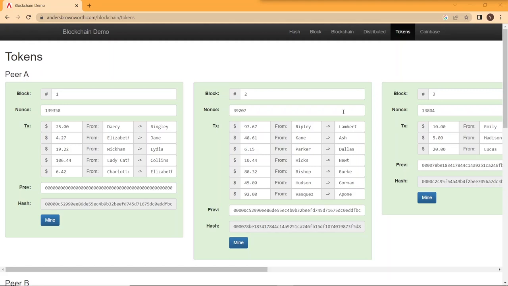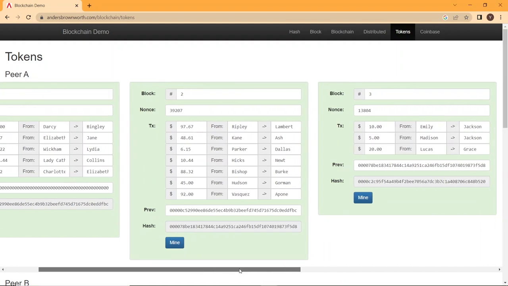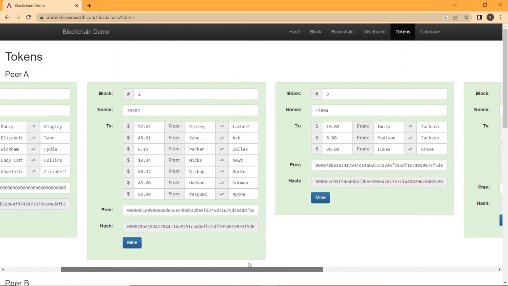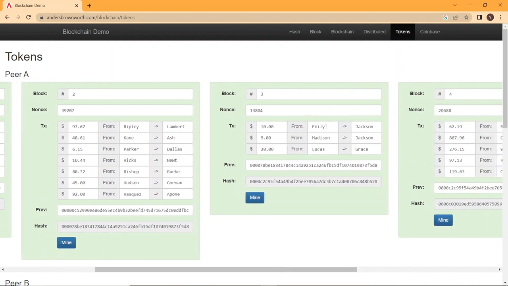Hi, in this video, I am going to continue with a blockchain demo, and I will explain what if we have some transactions, some real world examples. So here it's just the same logic. You cannot change the transactions. For example, Emily sends 10 Bitcoin to Jackson. In this regard, no one can claim that, okay, Emily just sent 7 Bitcoin to Jackson.